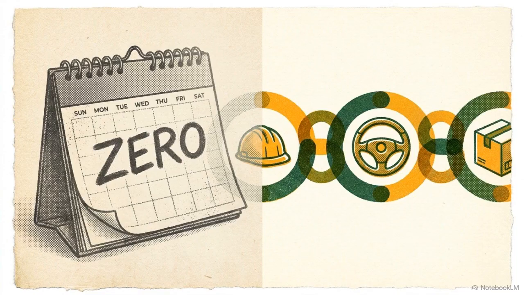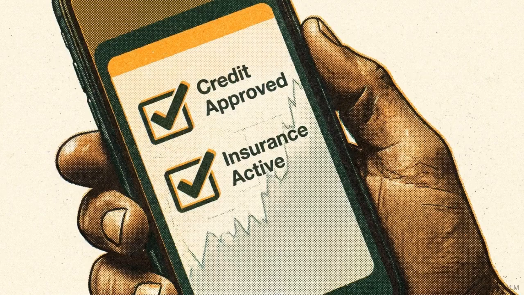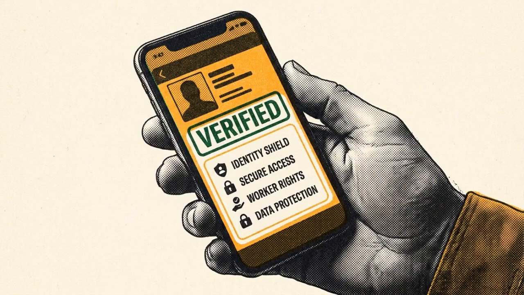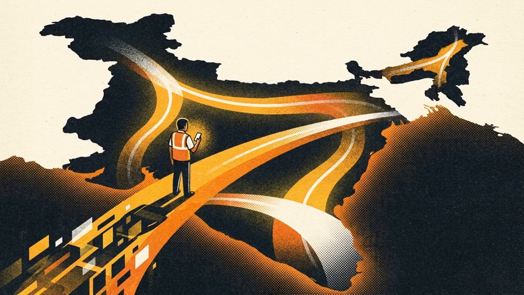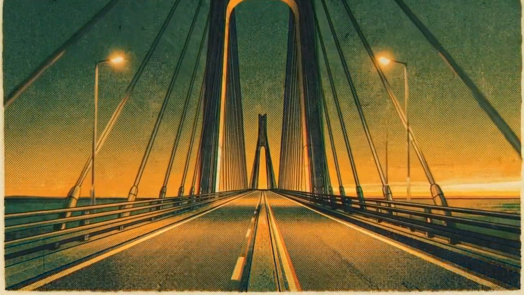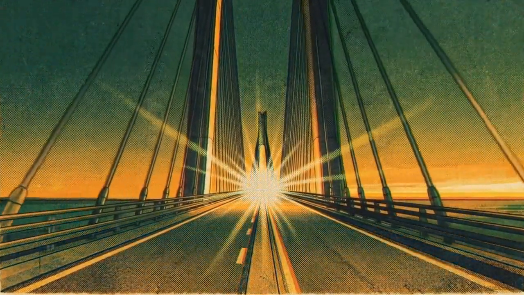When a worker's history persists across every job, they stop starting from zero every month. They build the verifiable credit and insurance records required to move from surviving day to day to participating in a stable, modern economy. The future of Indian labor involves guaranteeing that legal protections and economic history survive the mobility of the worker. People who build our cities and deliver our food don't need more paperwork. They need a system where rights travel with them by design.